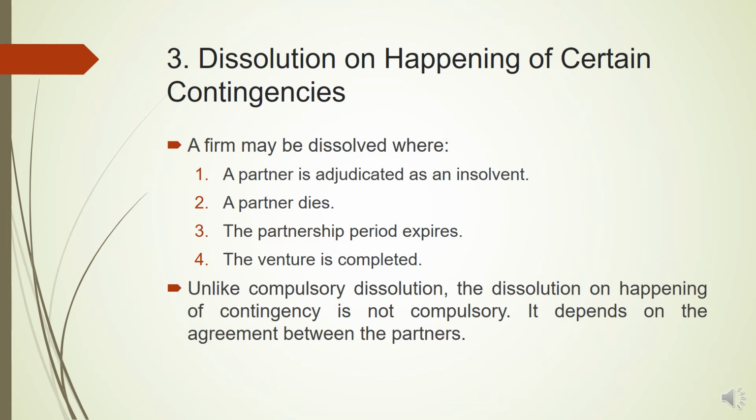But for any other partner, if he dies or becomes insolvent, it depends upon the will of the partners whether they want to continue or dissolve the firm. Then if the partnership period expires, obviously you have to dissolve the partnership. Or if the venture is completed, like the partnership was entered into for a particular purpose, if the purpose is completed, the partnership firm will automatically come to an end.